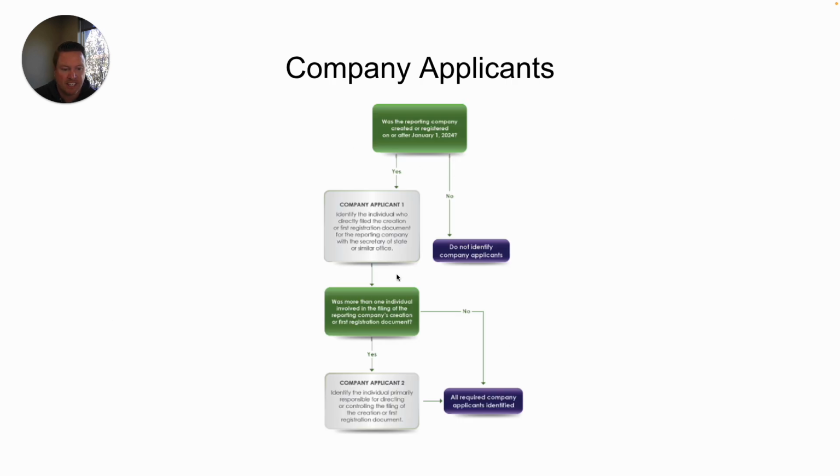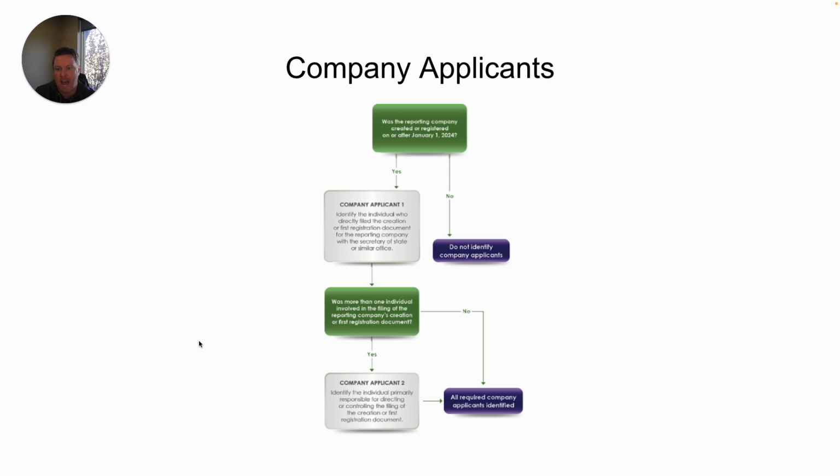So this is a flow chart. Was the reporting company created or registered on or after January 1st of 2024? If that answer is no, you do not need to identify your company applicants. If the answer is yes, first identify the individual who directly filed the creation or first registration document for the reporting company with the Secretary of State. Then, was there more than one individual involved in the filing of the reporting company? If that answer is no, then you've only got one. If the answer is yes, then you need to report on that second person.